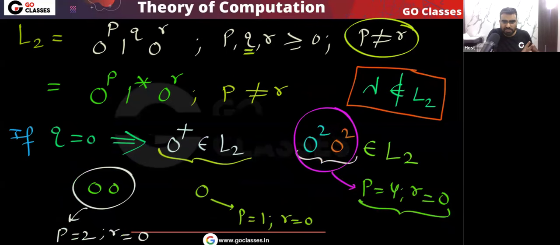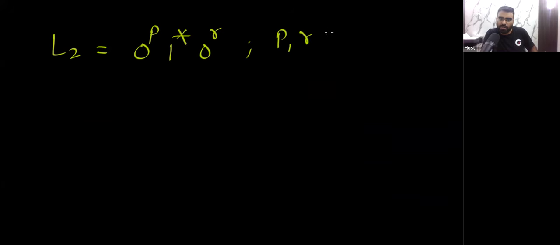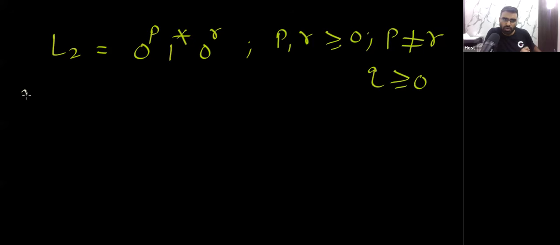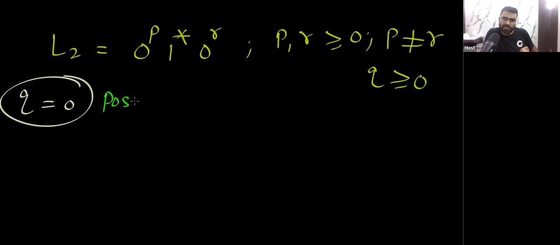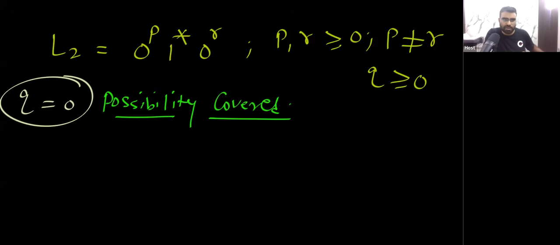Okay, so these are the corner cases that we have covered. What more corner cases are possible in this L2? This was 0 power p, then there is 1 star, and there is 0 power r, where p and r are both greater than or equal to 0, where p is not equal to r, and where q is greater than or equal to 0. So we have considered the possibility q equal to 0, and we have covered this possibility.